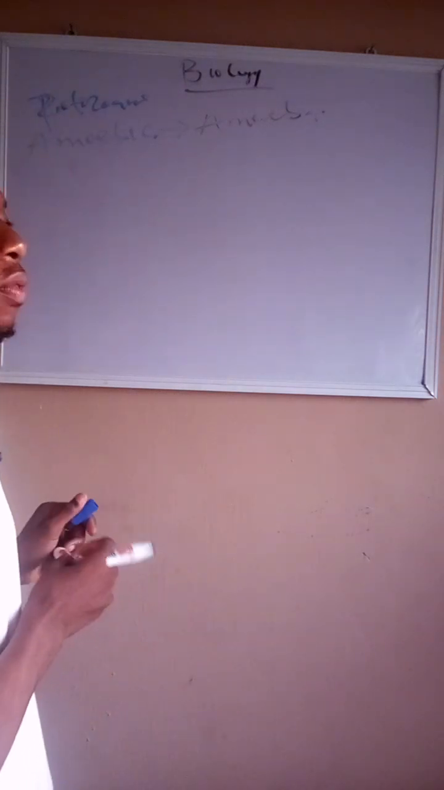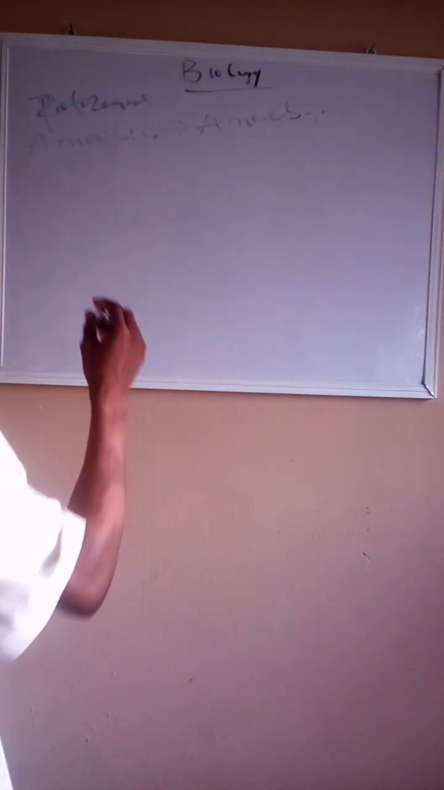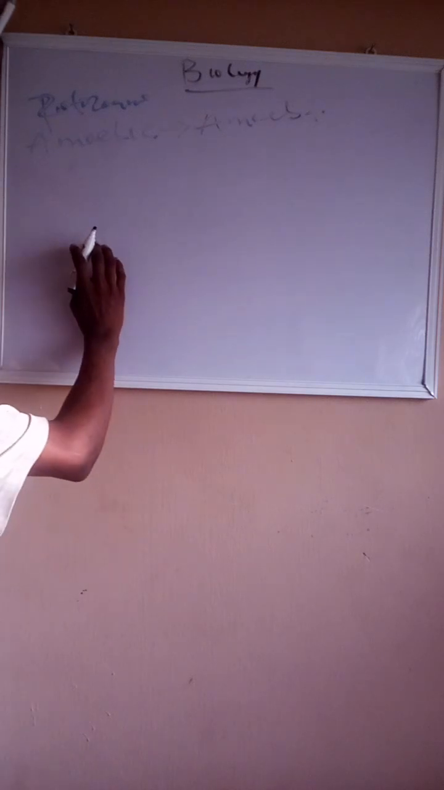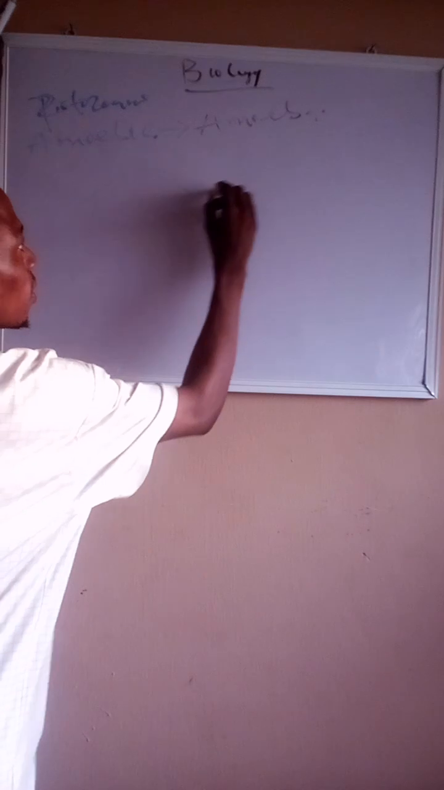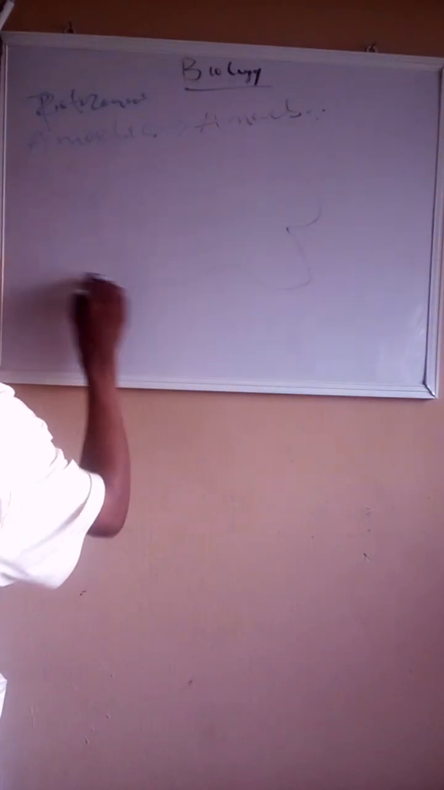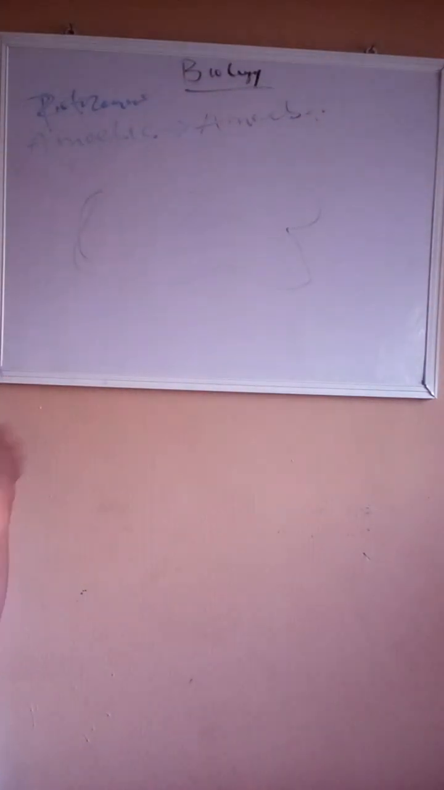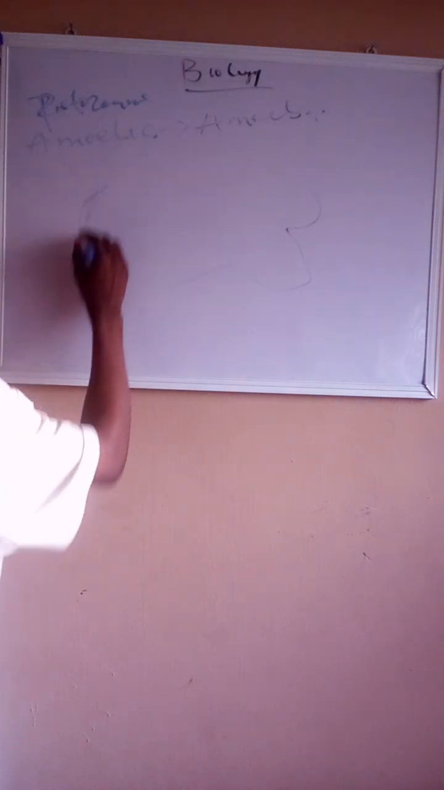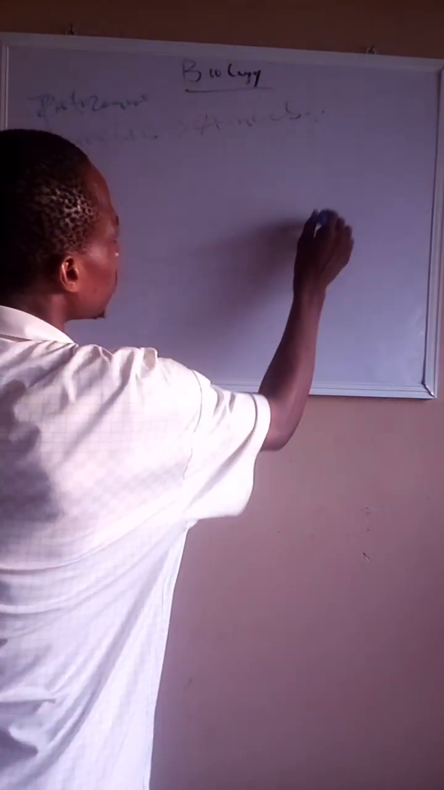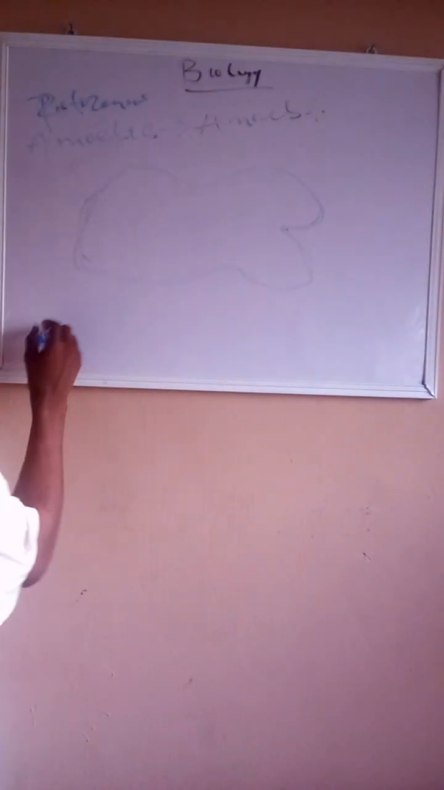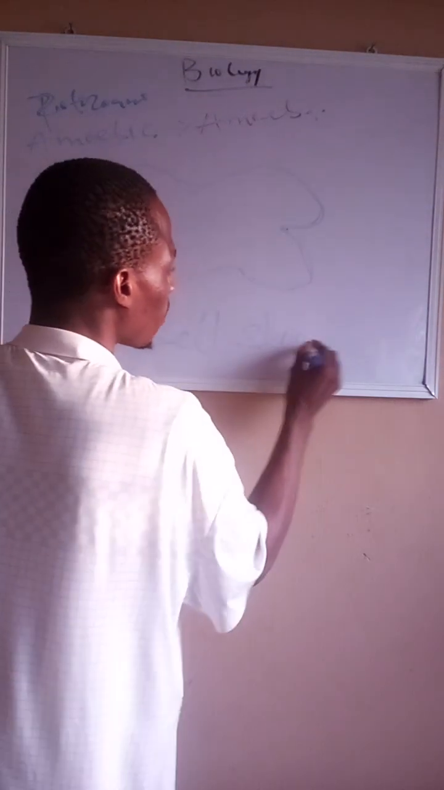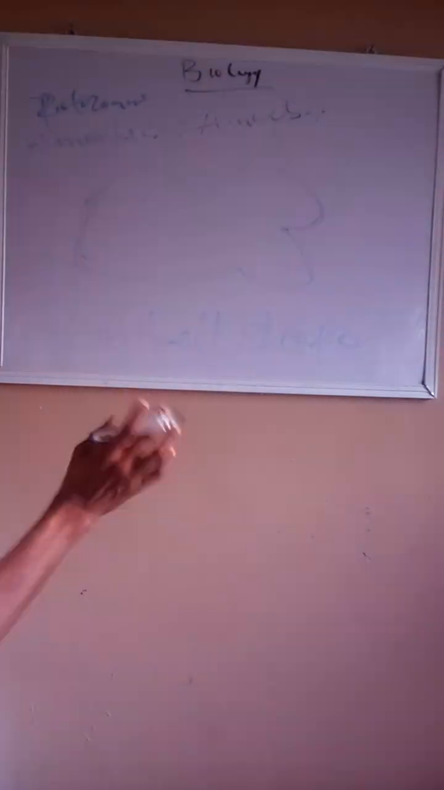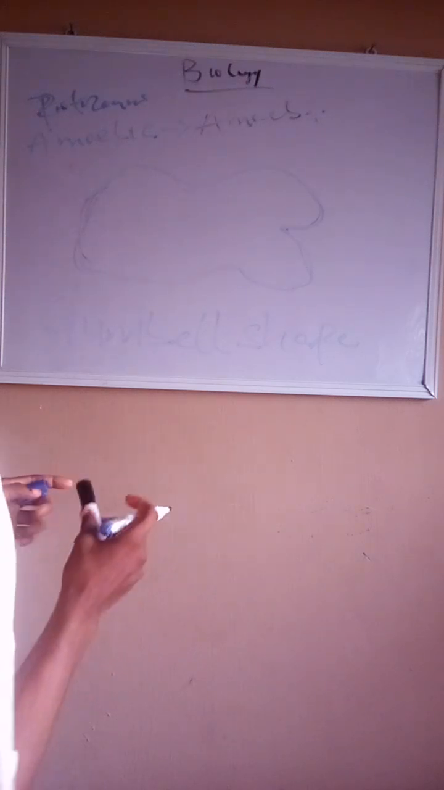Normally, we all know that amoeba is an organism that doesn't have a shape. Let's begin from that place. It doesn't have a specific shape. That is the reason why you usually call it a dumbbell shape, because it has no specific shape.